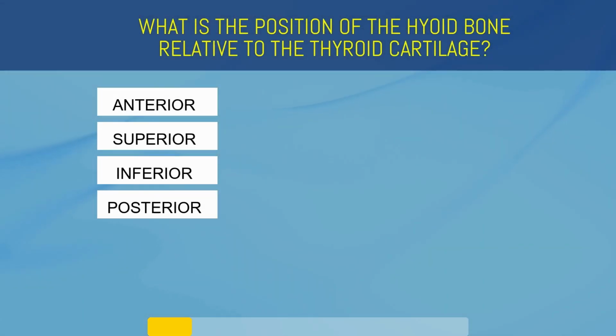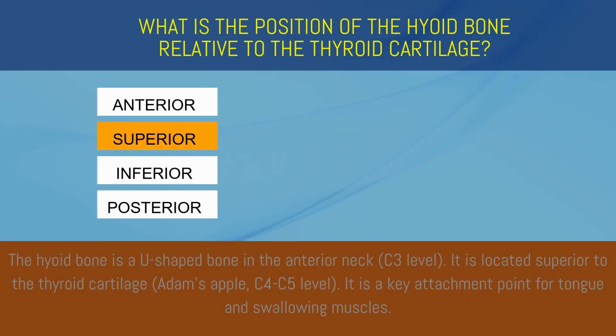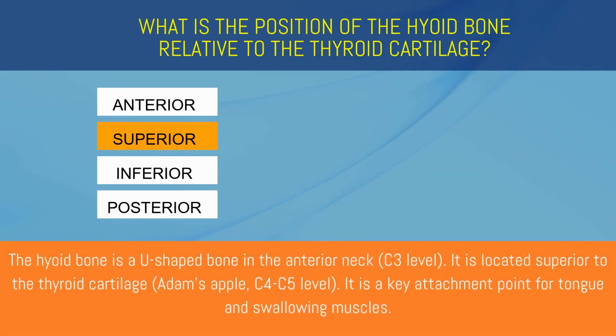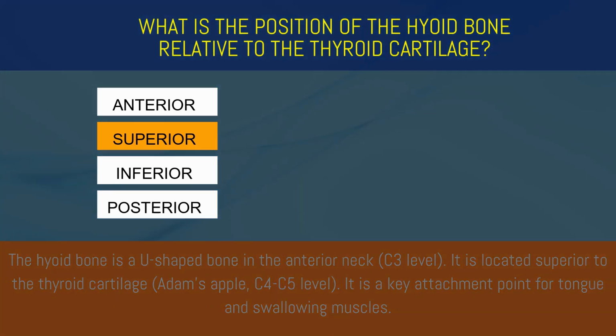What is the position of the hyoid bone relative to the thyroid cartilage? Anterior, superior, inferior, or posterior? Superior. The hyoid bone is a U-shaped bone in the anterior neck. It is located superior to the thyroid cartilage. It is a key attachment point for tongue and swallowing muscles.